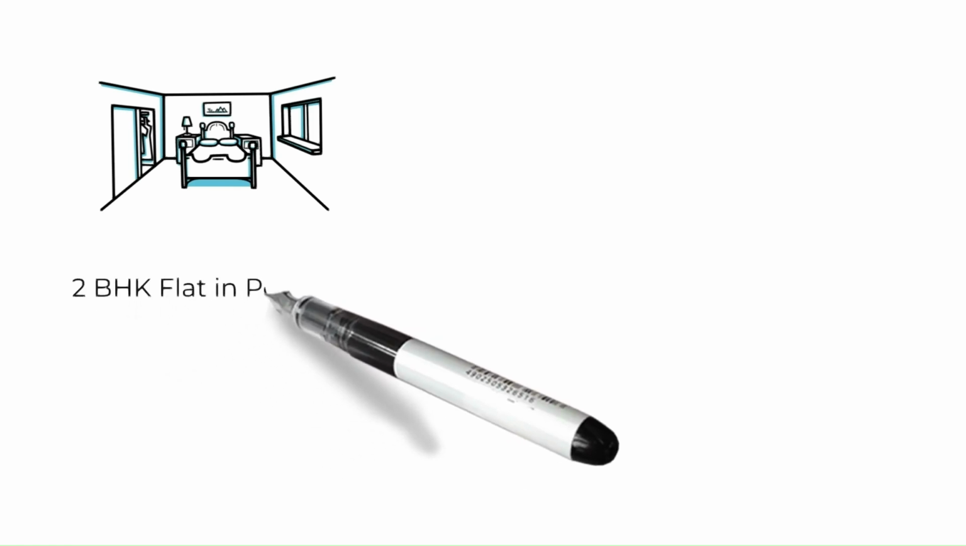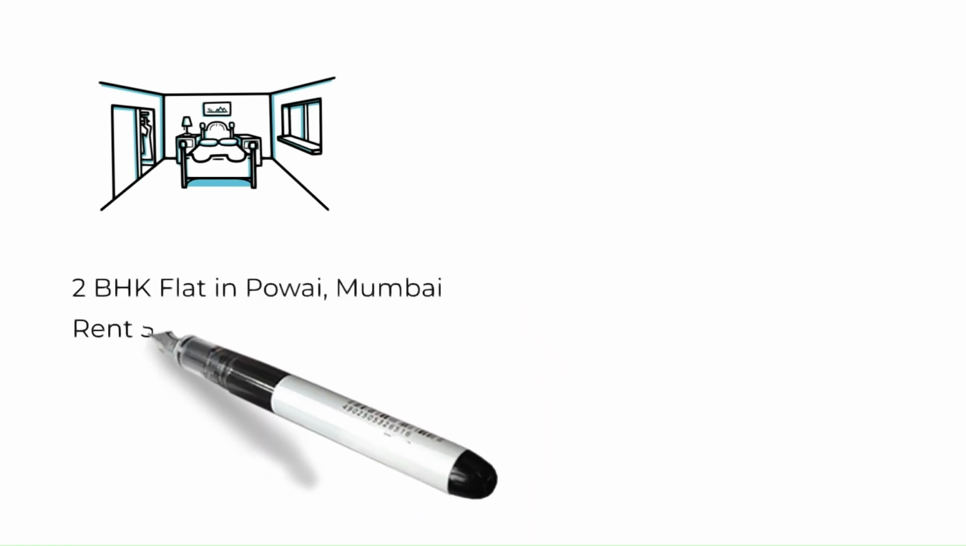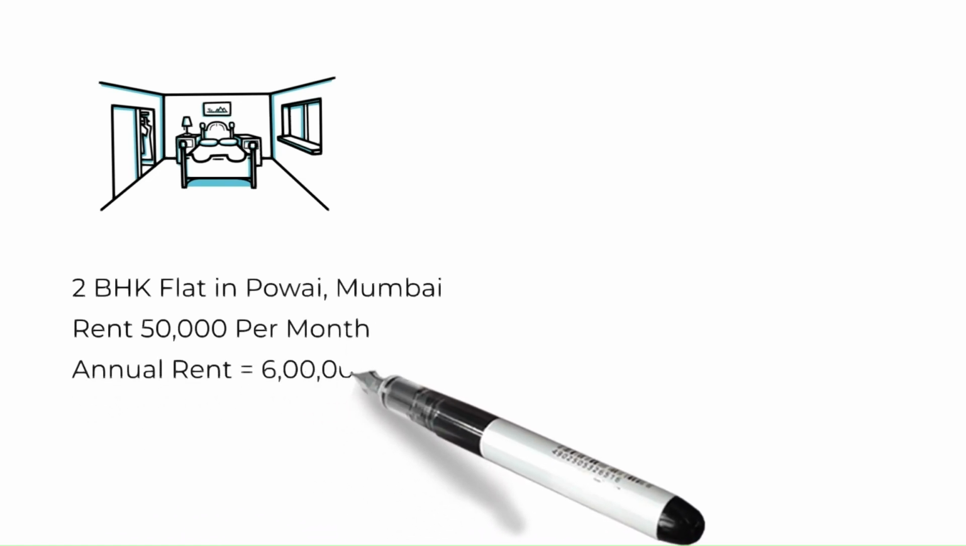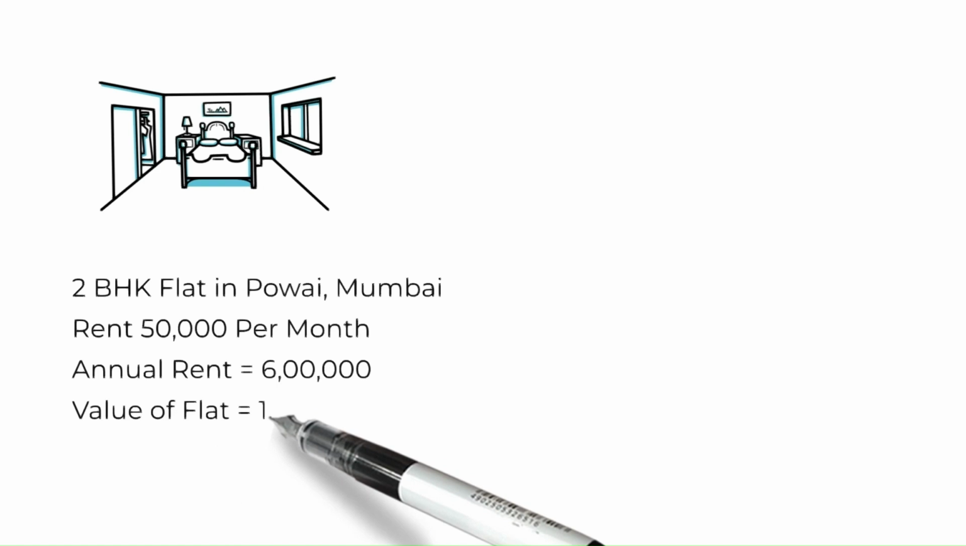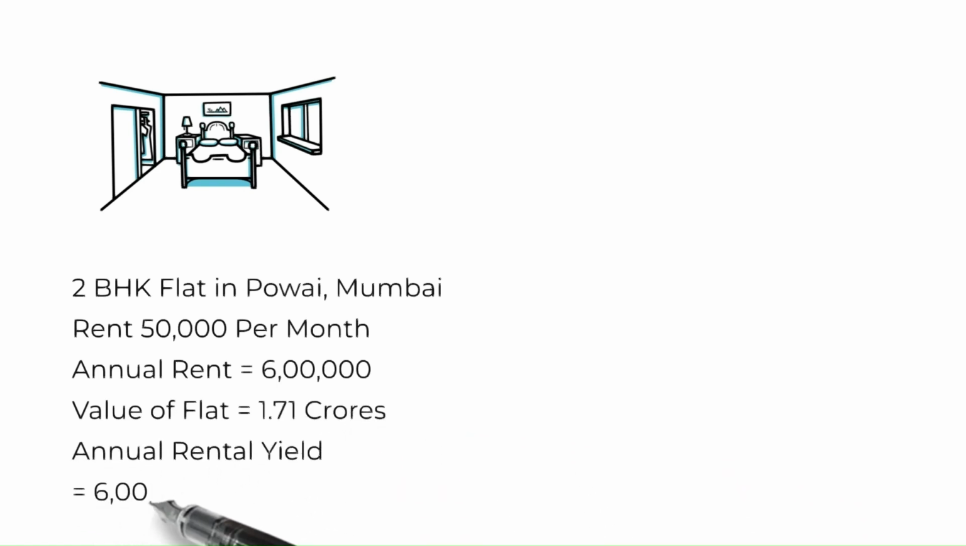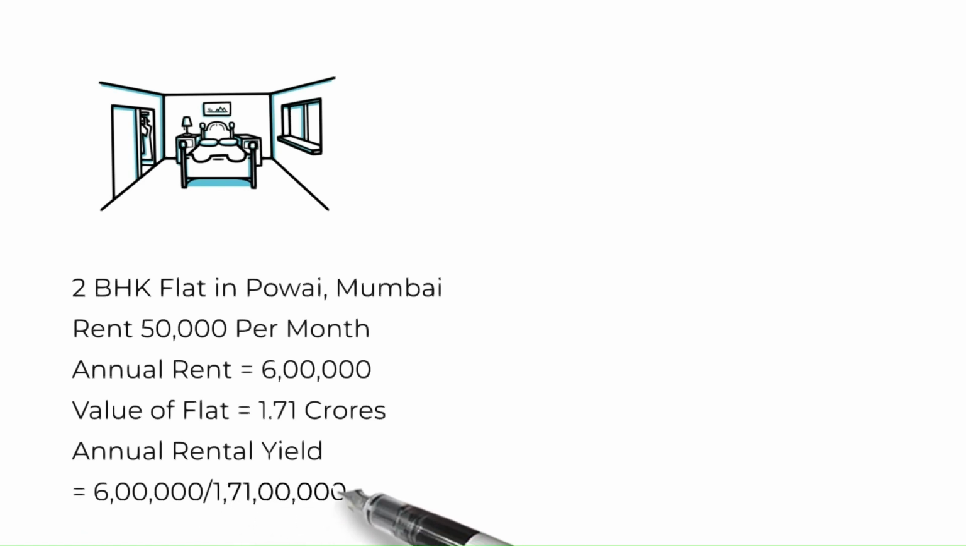Consider a 2 BHK house in Powai, Mumbai. This is actually the house that I live in. The rent is 50,000 per month. Annual it comes to 6 lakh and the value of the flat is 1.71 crores. The annual rental yield comes to 3.5%. Same has been considered in this model.